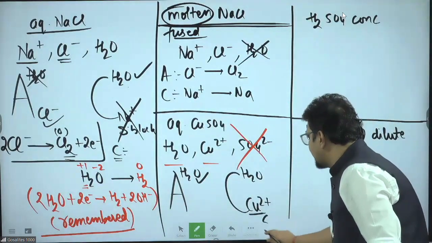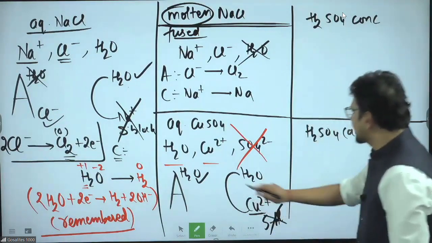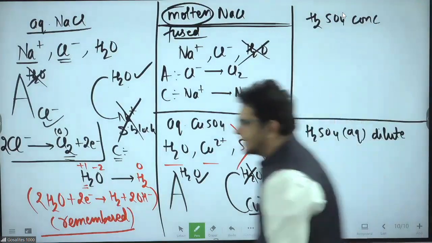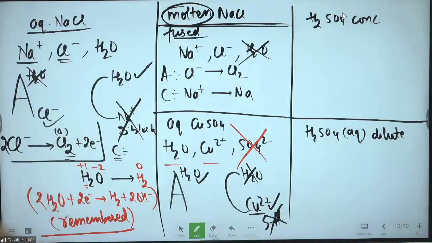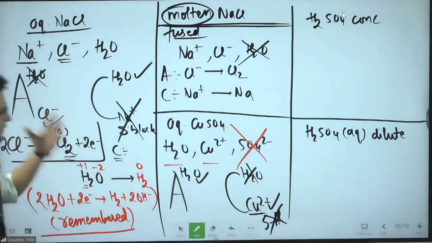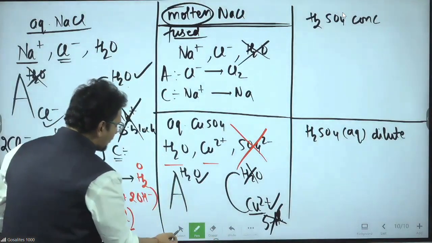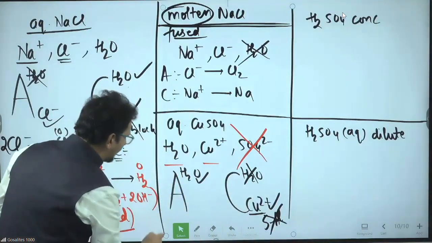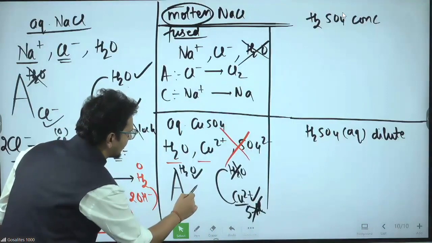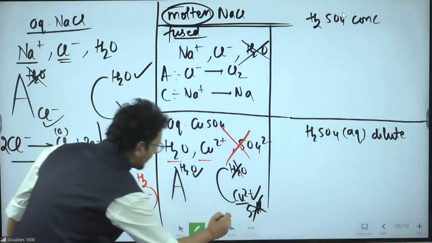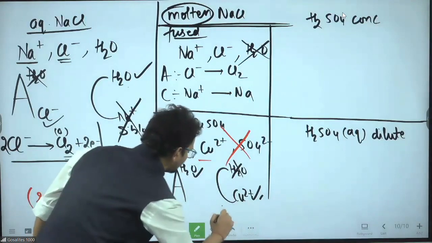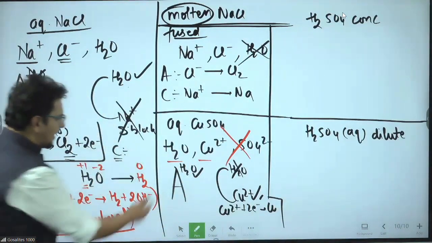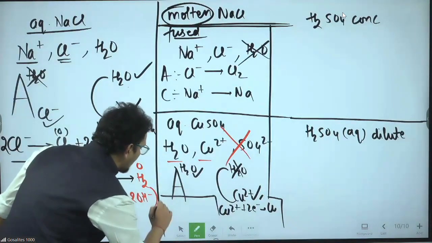Is this an S block element? No, sir, this is not an S block element. This is not aluminium. So here water loses, because except S block elements and aluminium, in all other cases water will lose. Sir, what will happen at cathode? Arey bhai, you very well know what will happen at cathode. Can you tell? Sir, at cathode, copper 2 plus takes 2 electrons and becomes copper. Cute, nice reaction. Over.